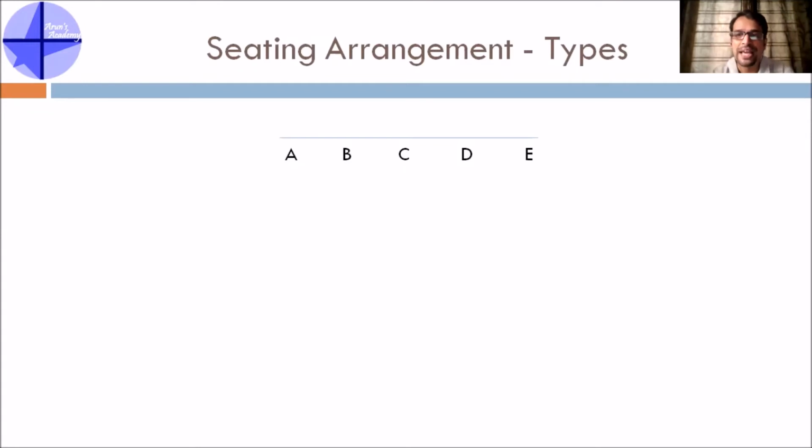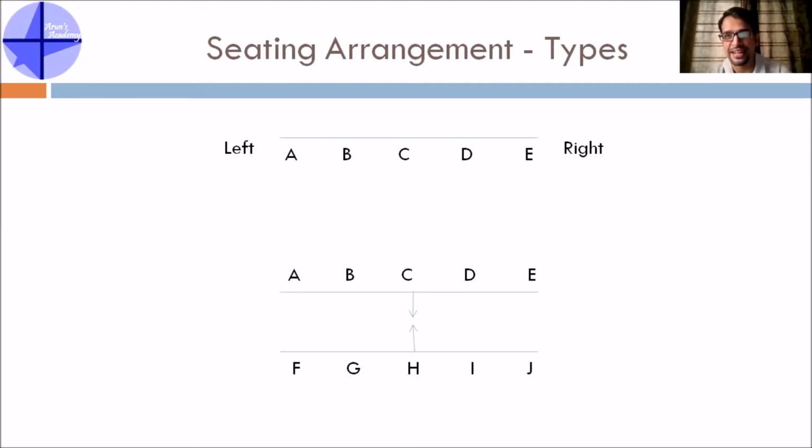When there is a linear arrangement, please remember, when directions are not involved, left means your left, right means your right. In this case, A is sitting to the left of B, and C is sitting to the right of B. So your left and right is actually the left and right for the people who are sitting, and directions are not involved. Now, when we take double row seating arrangement, there is a direction involved.